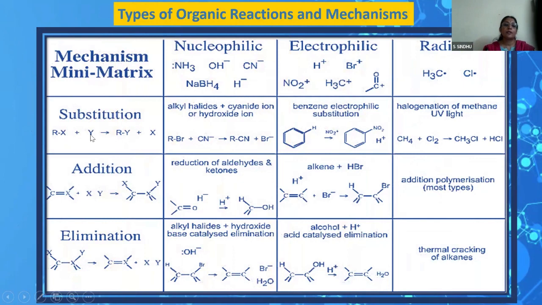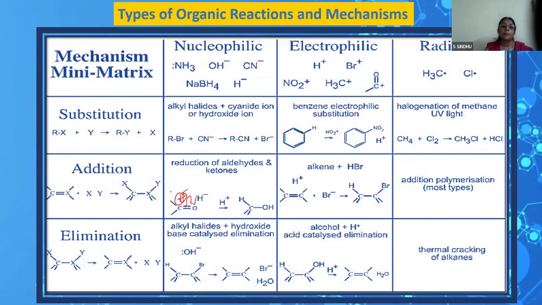And further, when we're talking about substitution, there are different examples of nucleophilic and electrophilic. Haloalkanes reacting with hydroxide ion is a nucleophilic substitution reaction. Nitration of benzene comes under electrophilic substitution. Halogenation of alkanes is an example of free radical substitution. Under addition, you have nucleophilic addition reactions of carbonyl compounds, with carbon getting a positive charge due to the electron shift towards oxygen.